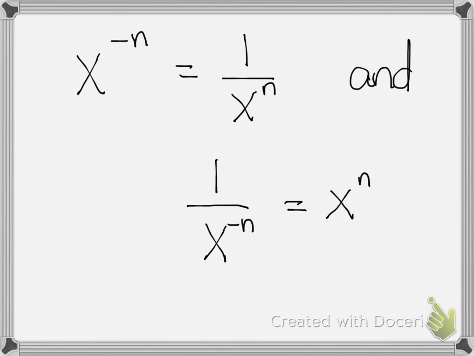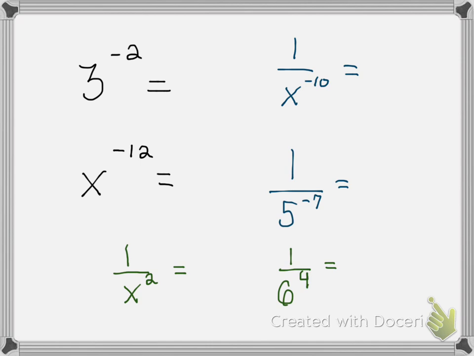Welcome back. As you can see, it says x to the power of negative n equals 1 over x to the power of n. And 1 over x to the power of negative n equals x to the power of n. So basically, all you need to know is that you cannot have a negative exponent as your final answer. If you do, you'll take that base and exponent to the denominator to make it positive. Or if it's already in the denominator, you'll take it up to the numerator to make it positive. Let me show you through some examples.